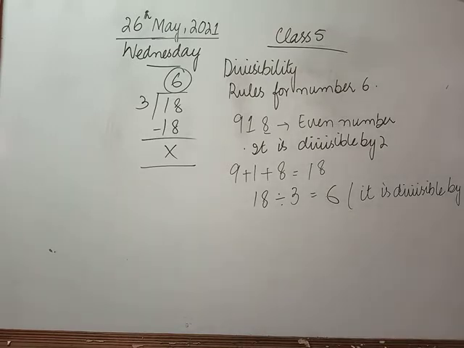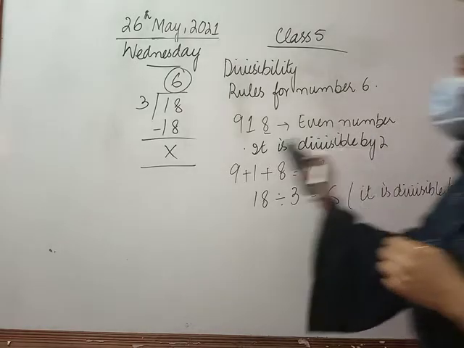Now in the end we will check the given number is divisible by 6 or not. अगर इन दोनों रूल्स में से एक भी रूल फेल हो जाएगा, so we will stop here and we can write the given number is not divisible by 6. Is it clear to all of you? Fine. Now we will check here.